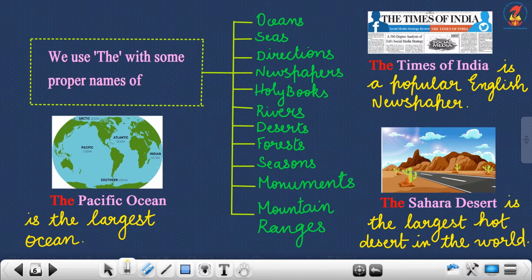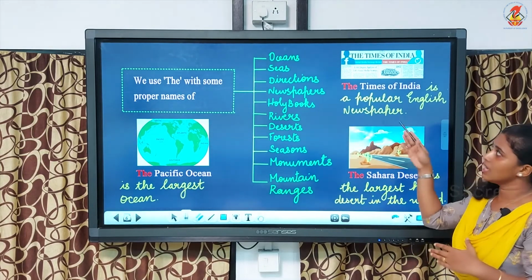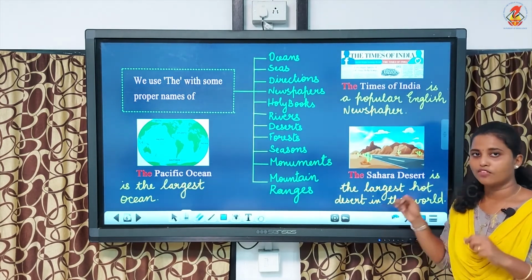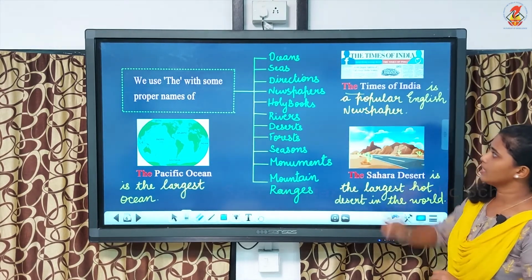The Times of India is a popular English newspaper. As we know, we have different names of newspapers in different languages, and from that I am talking about a particular newspaper, the newspaper named Times of India. So, if I am talking about a particular noun, then you should write the article the.